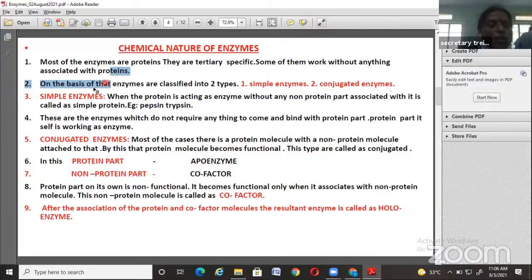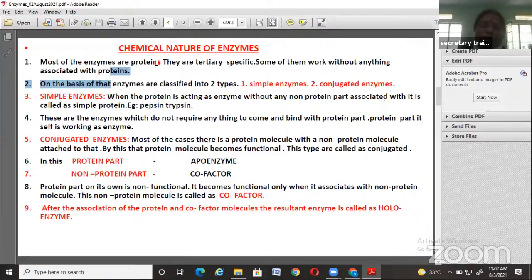On the basis of this, enzymes are classified into two types. First, the chemical nature: naturally, they are proteinaceous. That means enzymes are made by proteins, but not all proteins are enzymes.